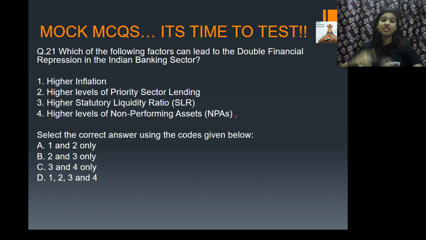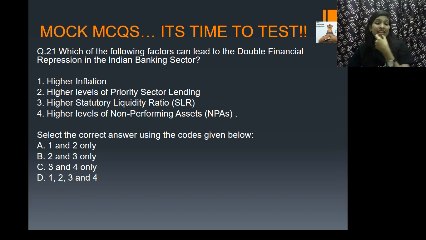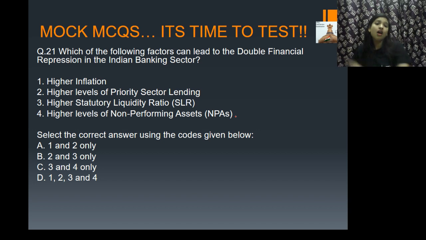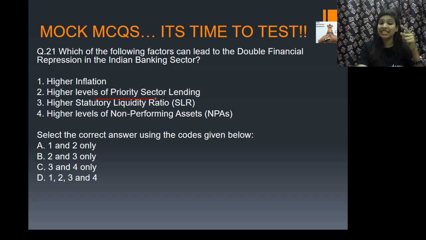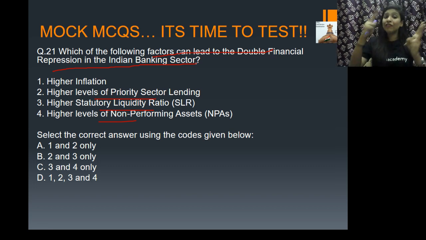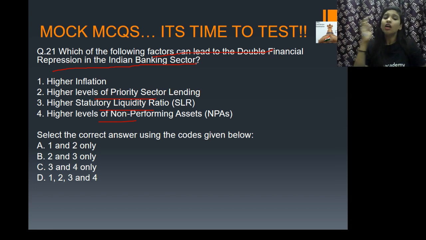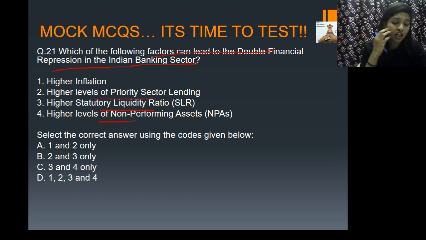And the next question is, which of the following factors can lead to the double financial repression in the Indian banking sector? Option 1 is higher inflation, 2 is higher levels of PSL, 3 is higher SLR, and 4 is higher level of NPAs. Look at the keyword, guys. The keyword is factors that can lead to double financial repression in the Indian banking sector. Think and give the answers. So, which one is the right answer, guys? Quickly.